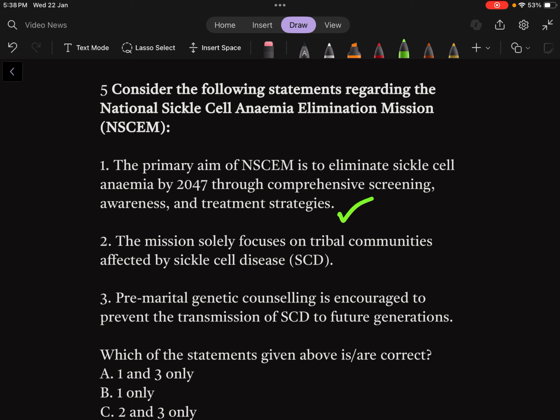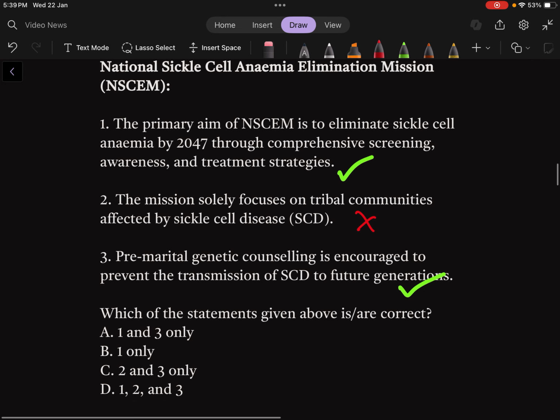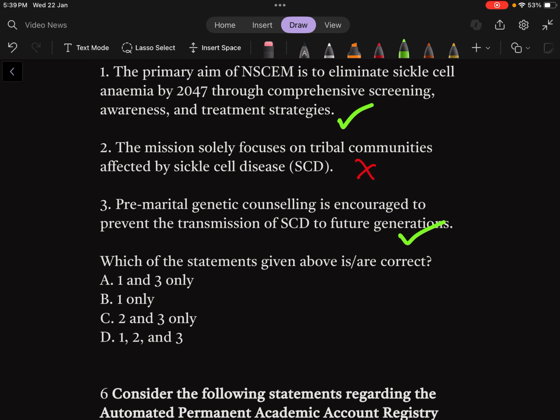Now, point number 1 is correct. Point number 3 is also correct. But point number 2, if you read again, says the mission solely. Whenever you find a term like only or solely, there's a 99% chance that the option or the statement is wrong. 99% chance. 1% chance the statement is correct. At least in the case of UPSC, I have seen it. So this is wrong. Not only tribal communities, general communities are also in the target group of this mission. So the answer is 1 and 3 are correct, Option A.